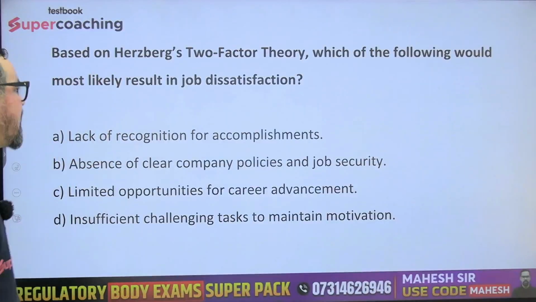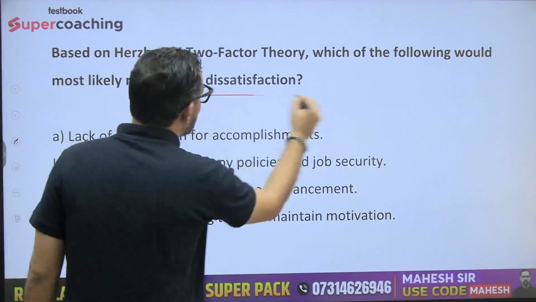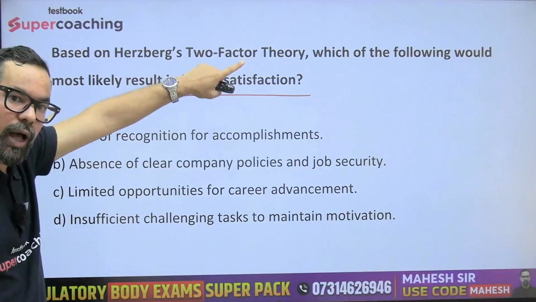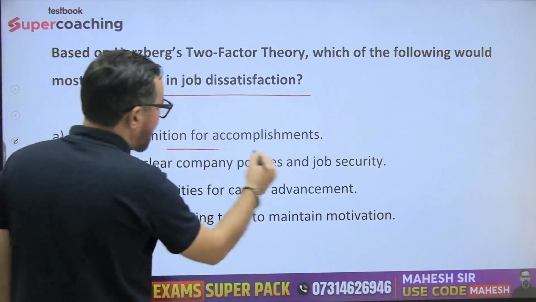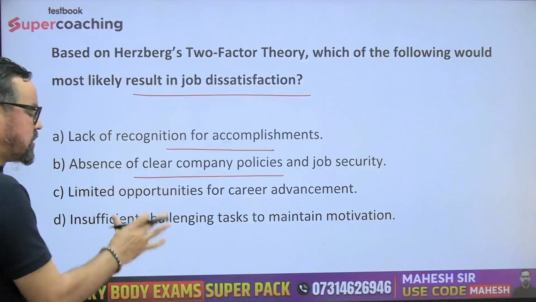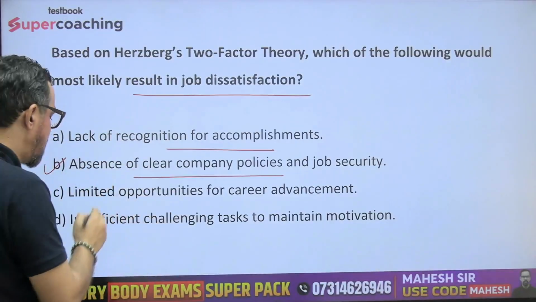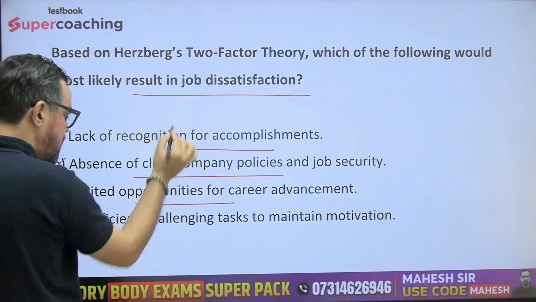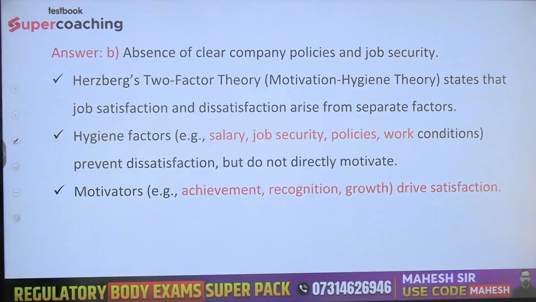Based on Herzberg's two-factor theory, which of the following would most likely result in job dissatisfaction? Job dissatisfaction means your hygiene factor. Lack of recognition for accomplishment, this is your motivators. Clear company policies and job security, this is company policies which comes under the hygiene factor. Insufficient challenging work is motivation. So option B should be the right answer for this particular one.